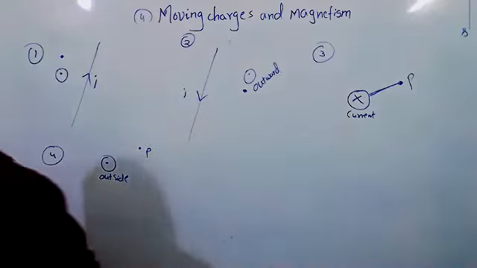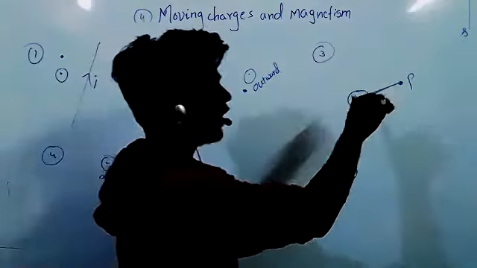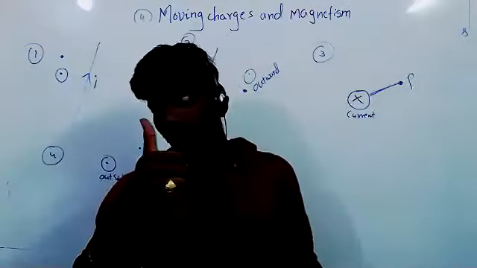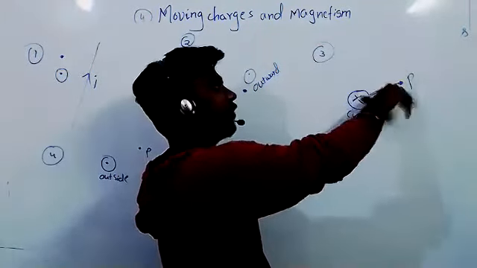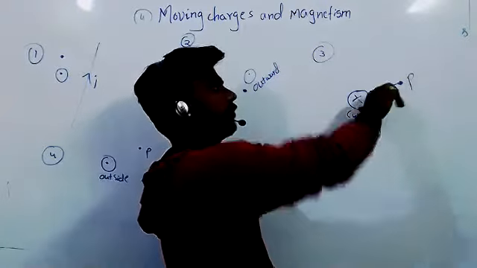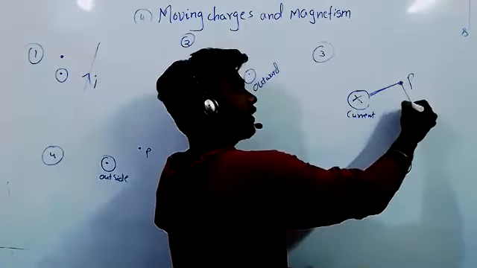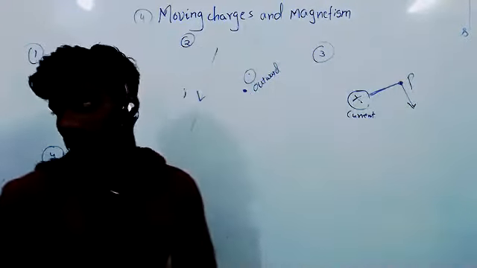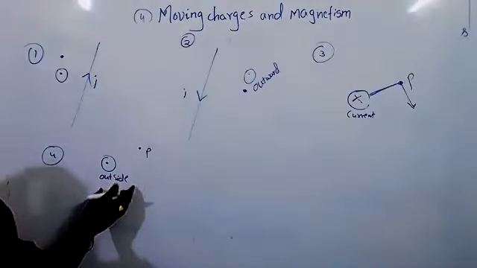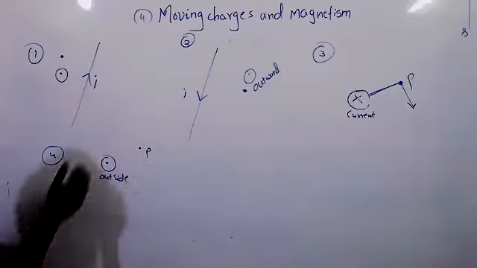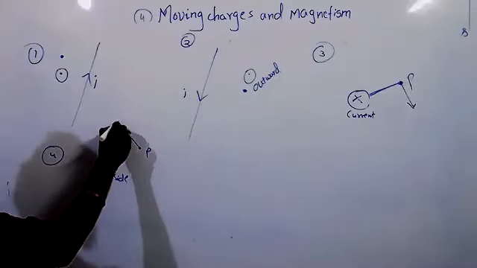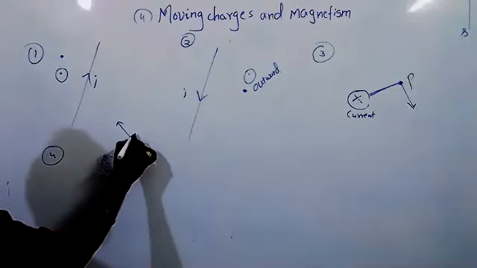Not inwards, downwards. See, current is going inside, right? Along the direction of current, we have to give the thumb. So give. And the magnetic field direction is which side now? Downwards, sir. And here? Upwards, sir. Yes, it is upward direction. It is R. It is B.